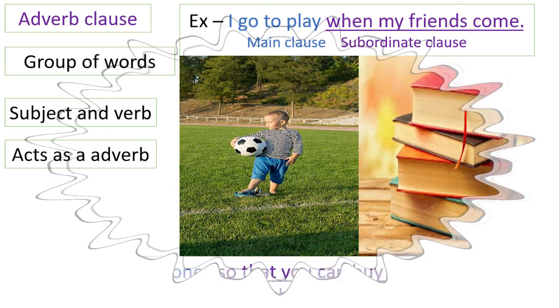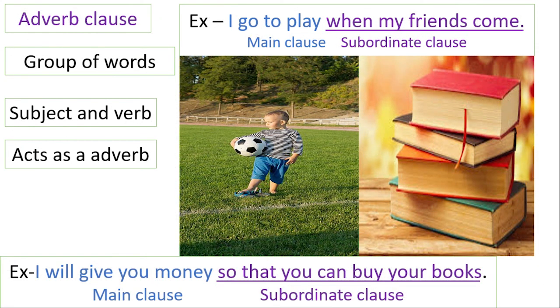Let's look into one more example. I will give you money so that you can buy your books. Here, so that you can buy your books is a clause as it has a subject and verb combination of its own. The subject is you and the verb is buy, and it is describing the act of giving, which is a verb. So basically this clause does the work of an adverb.